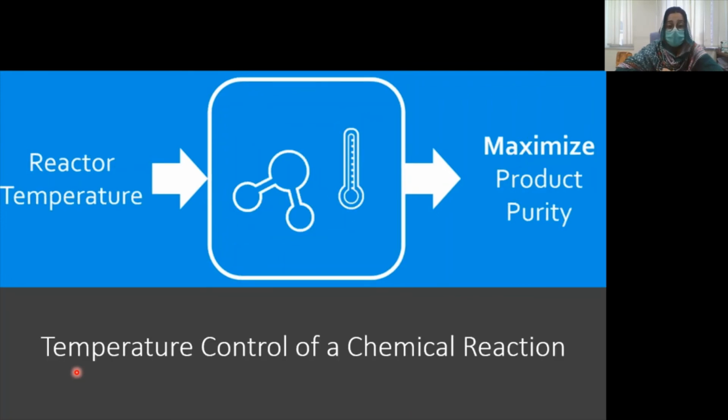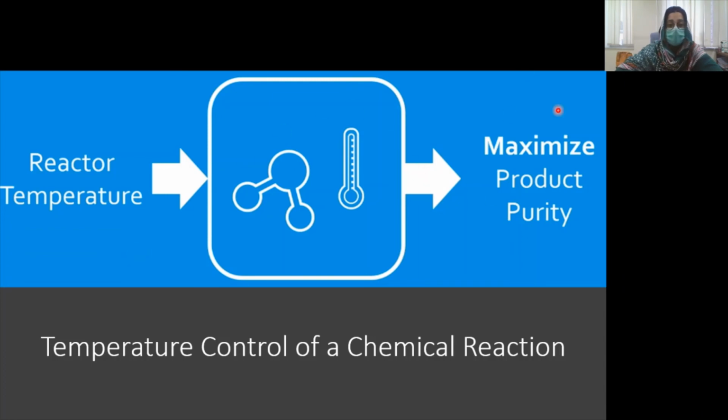Temperature control of a chemical reactor. So this problem is to set the reactor temperature so that it does not affect the products and maximize their purity actually. So we are keeping the products intact and increasing their purity on the basis of this particular temperature. One solution could be controlling the temperature of a chemical reactor at different points throughout the process and keeping the log of the product purity at each stage. After sufficient log, one should decide the temperature that gives the maximum purity of a desired product.